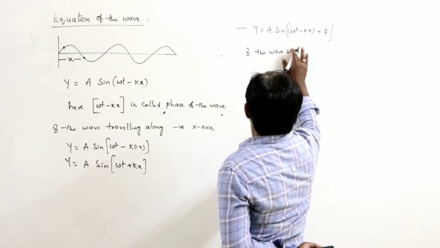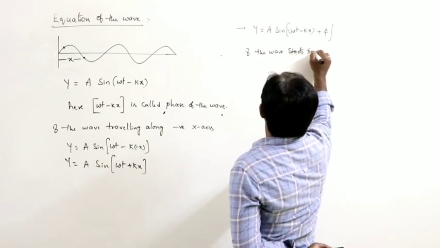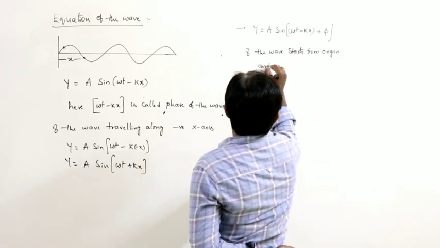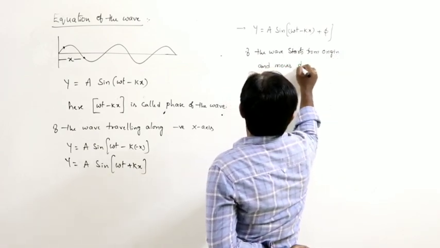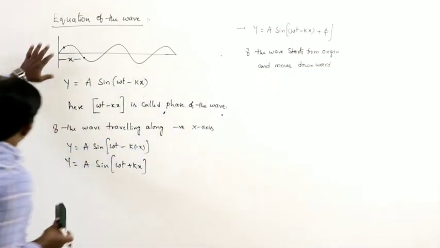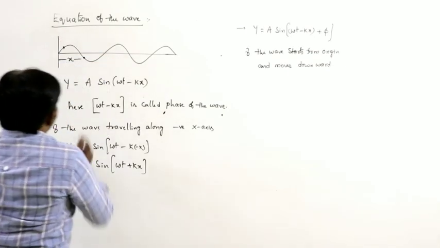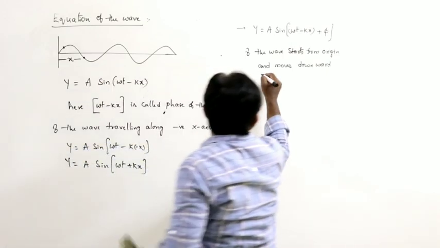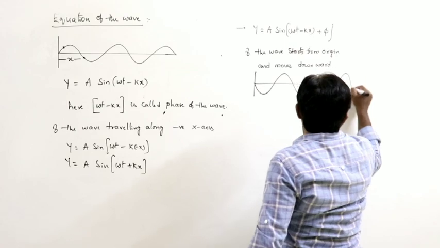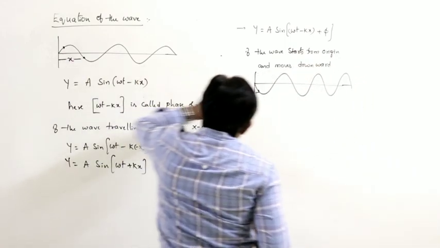Now, if the wave starts from the origin and moves downward, let us say the wave starts from the origin moving upwards like this, and if the wave starts from the origin and moves downwards like this, what is the phase difference between this one and this one?